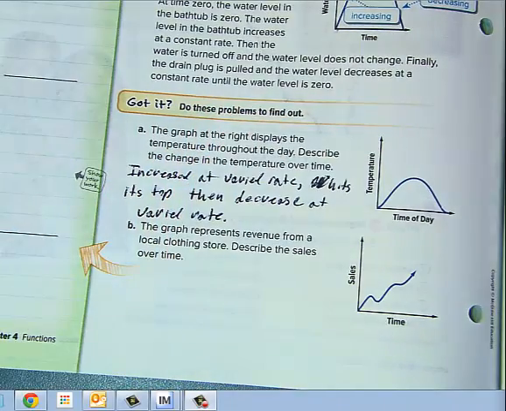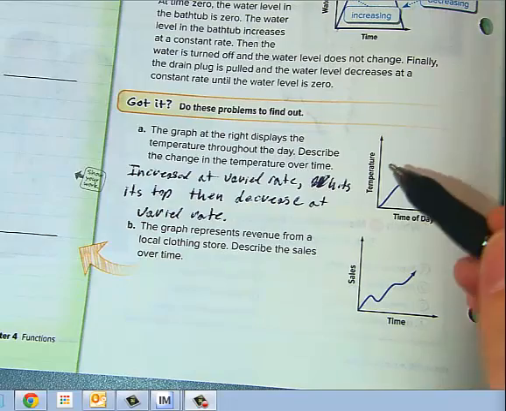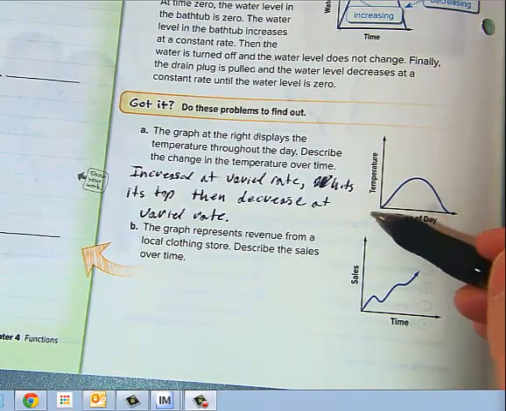Okay, that would be a great way to say that. And once again, I use the word varied rate because it's kind of a curve. It's not really a straight line.